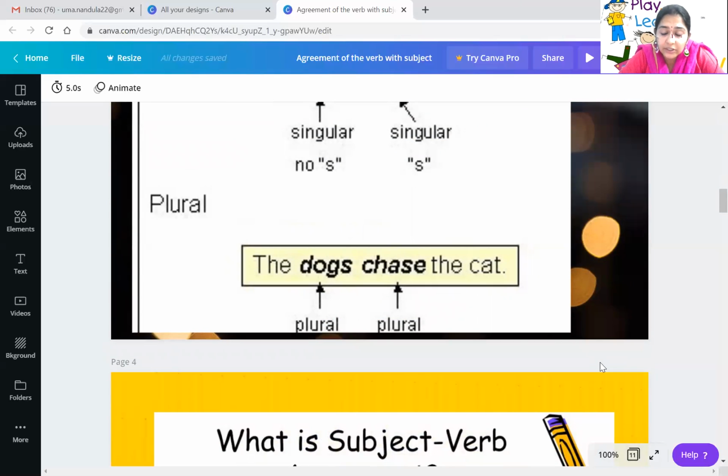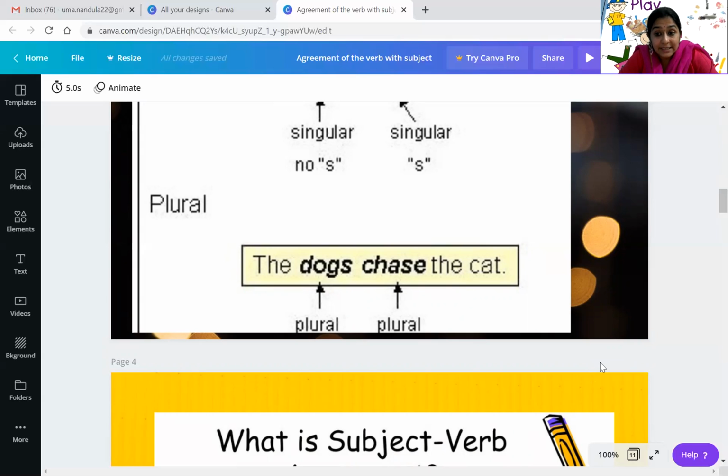The dogs chase the cat. Now you see the subject is plural. That is, dog became dogs. And here, after the verb chase, I did not add any s to it. That is, the dogs chase the cat.